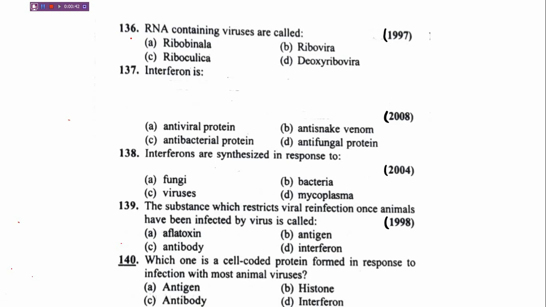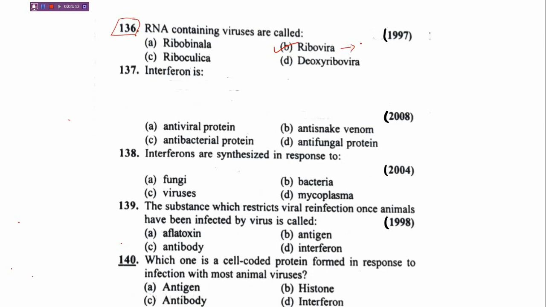Question number first. The question series is 136. The question says RNA containing viruses are called: A, ribobinella; B, ribovira; C, riboculica; D, deoxyribovira. So the correct answer is ribovira. Now what are ribovira or riboviruses?